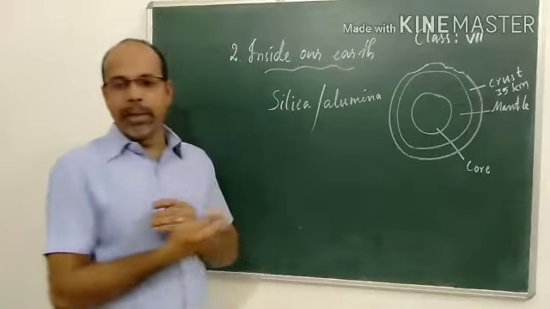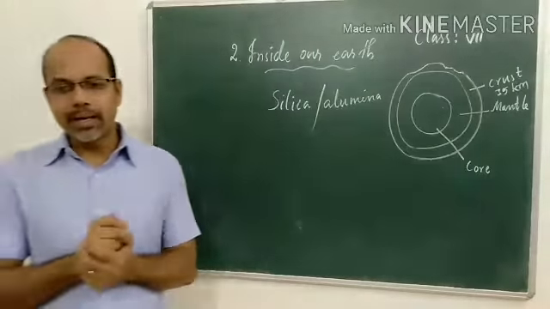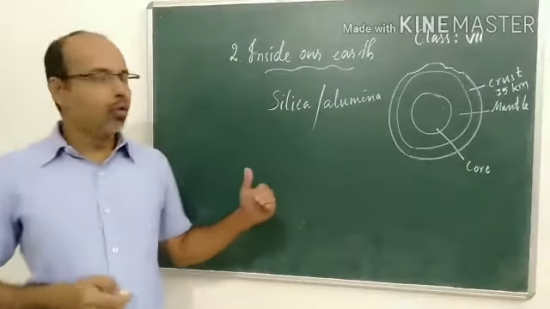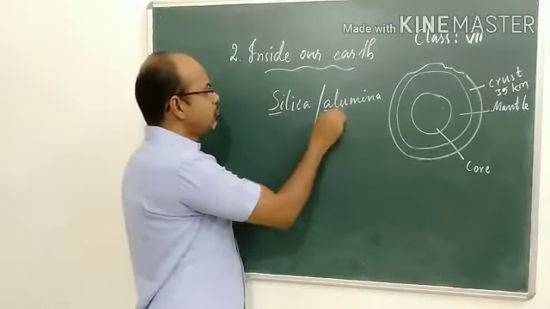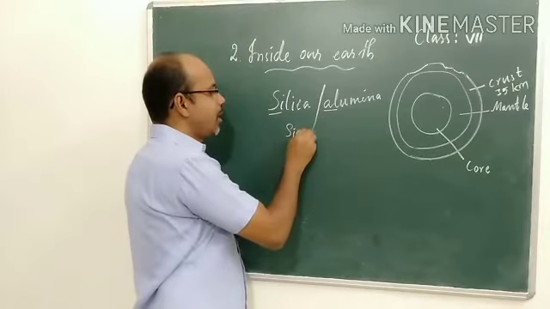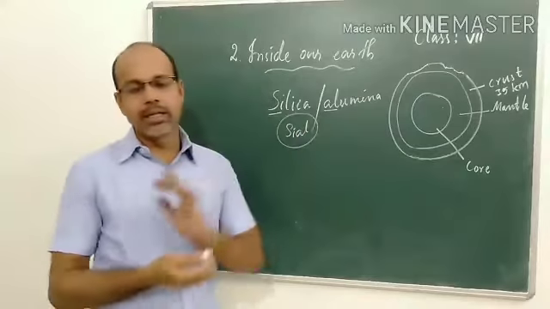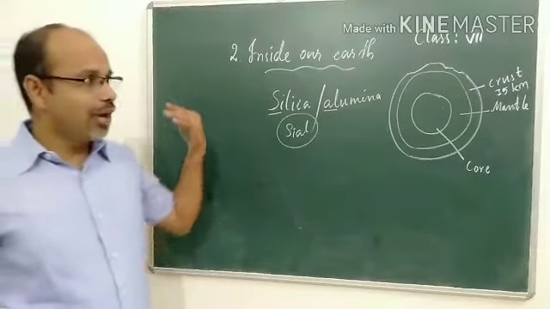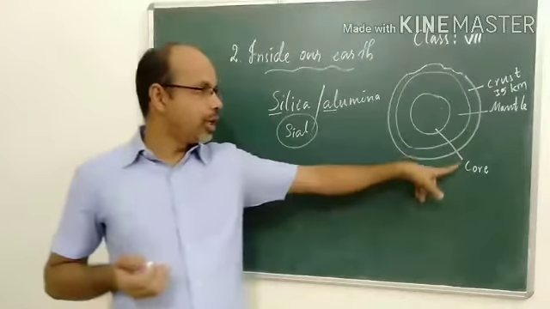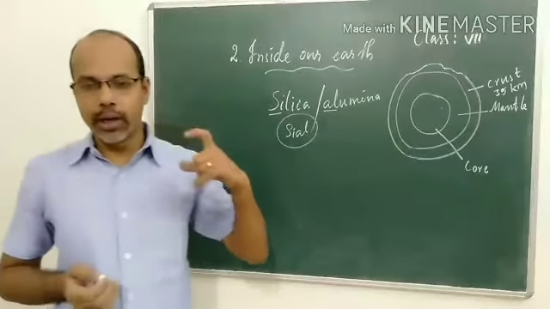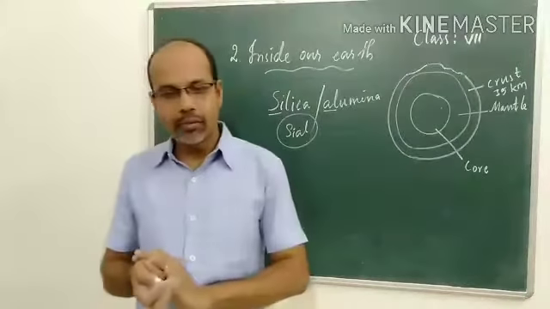These are the minerals mostly found in the crust, silica and alumina. Combining these two words, we call it Sial. Silica and alumina together, we call these regions Sial. Where is Sial found? Only on the continental crust, where the continents are found.